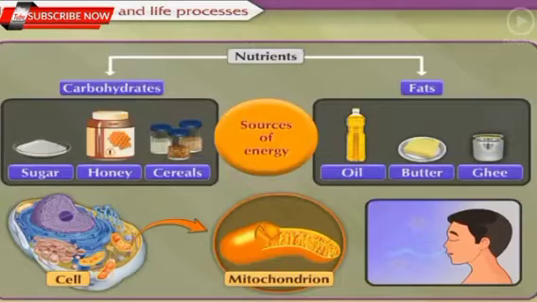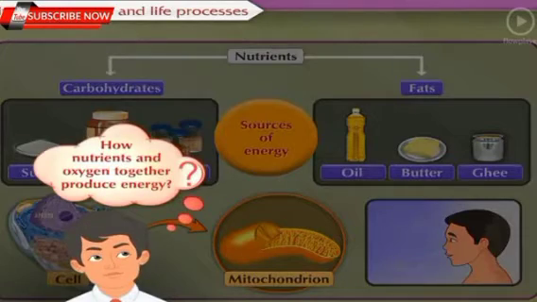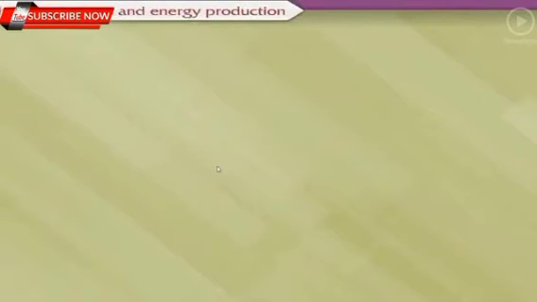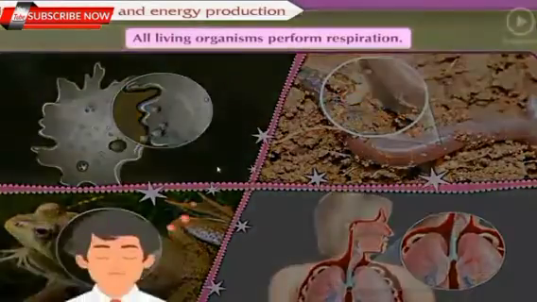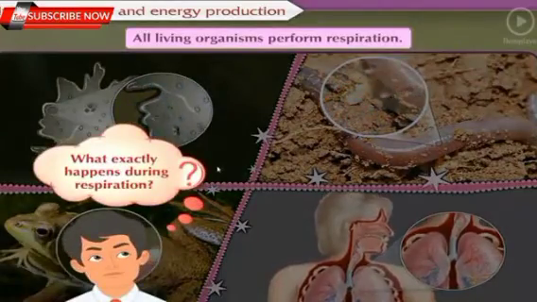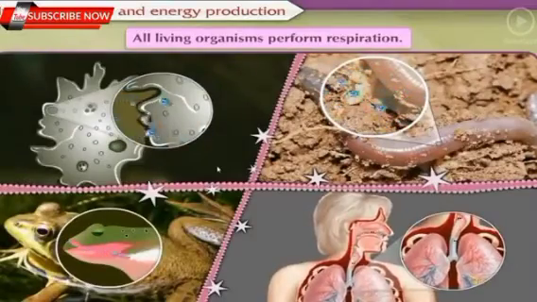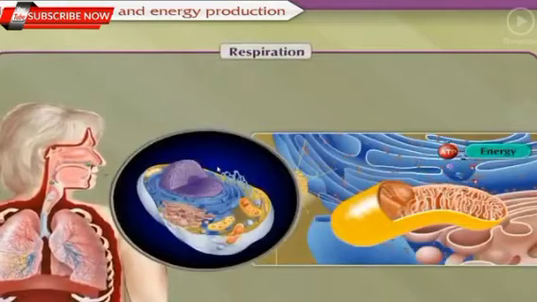We have learned that for energy production, nutrient and oxygen are necessary, but how do they together produce energy? To find the answer, let us move to the next part of the chapter, living organism and energy production. All living organisms perform respiration, but do you know what exactly happens during respiration? Come, let us do a detailed study of these life processes in living organisms.